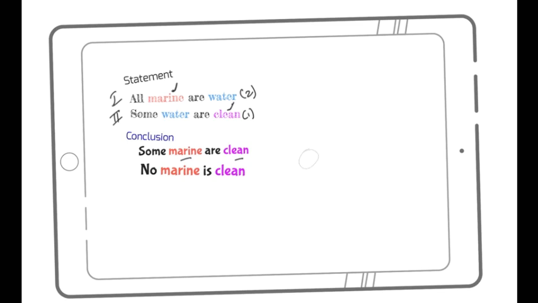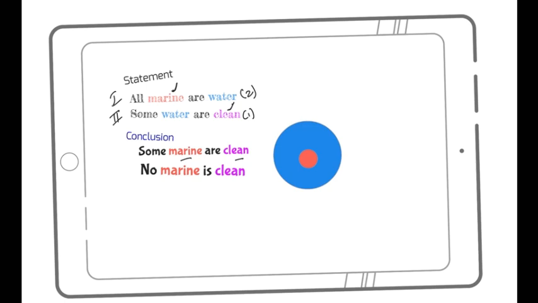First I'll start with marine. I'll draw marine here, which is representing my red. Then I'll go for water. All marine are water, so I'll draw it here. Water is my blue, so I'll put it here such that all marine are water.